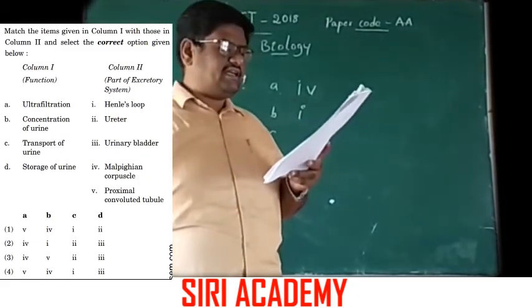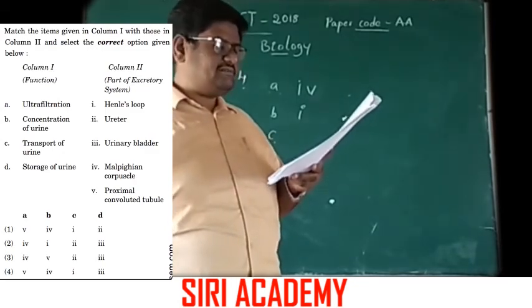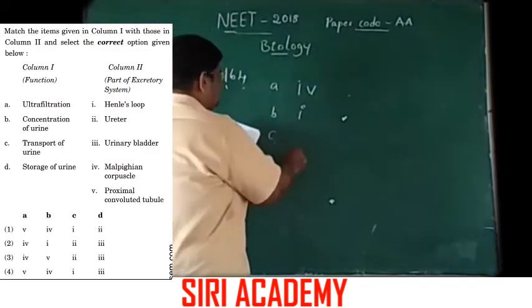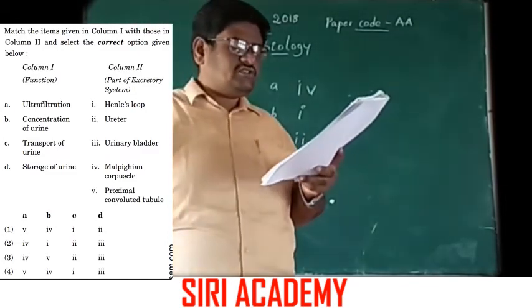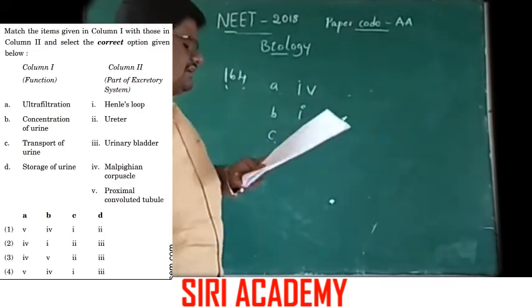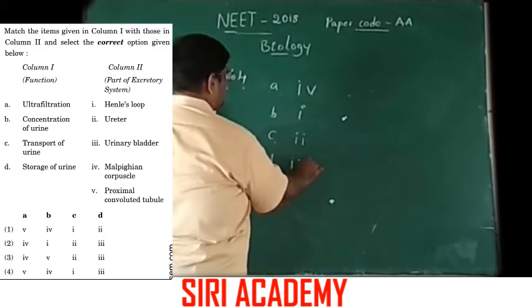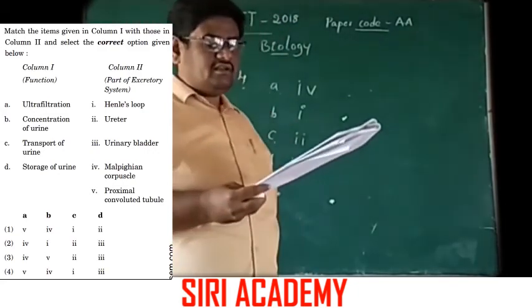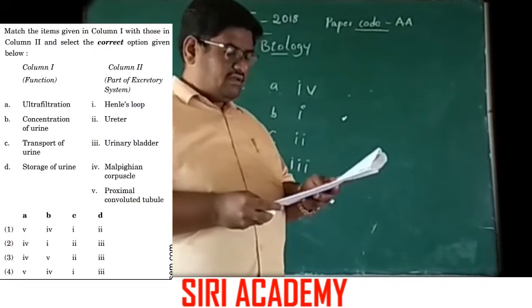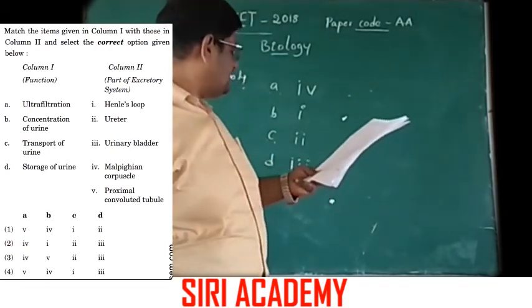The transport of urine takes place through option 2 ureter. Storage of urine takes place in urinary bladder. This is the concept based questions in excretory system. Here the answers are 4, 1, 2, 3.